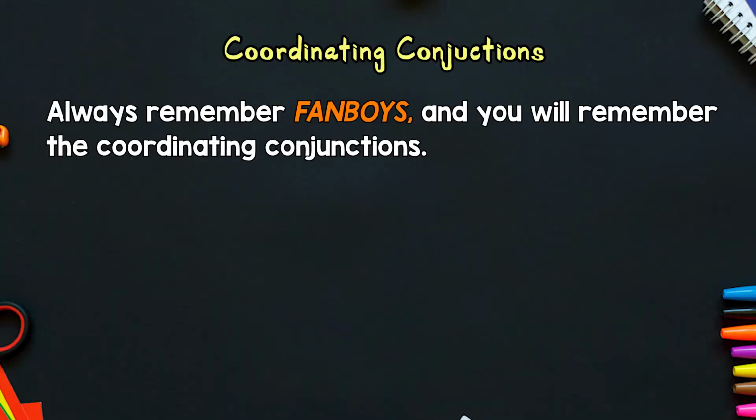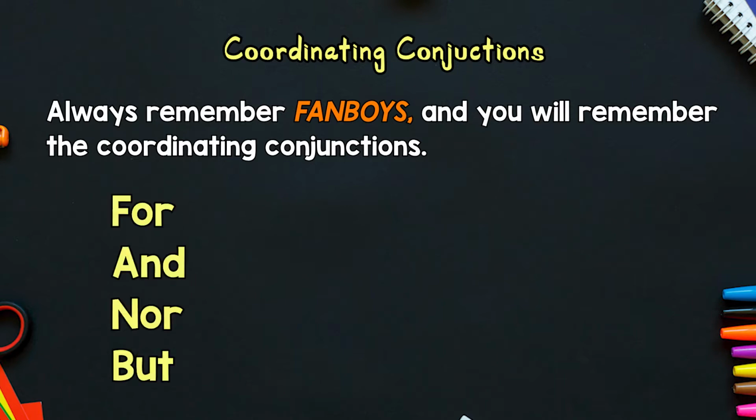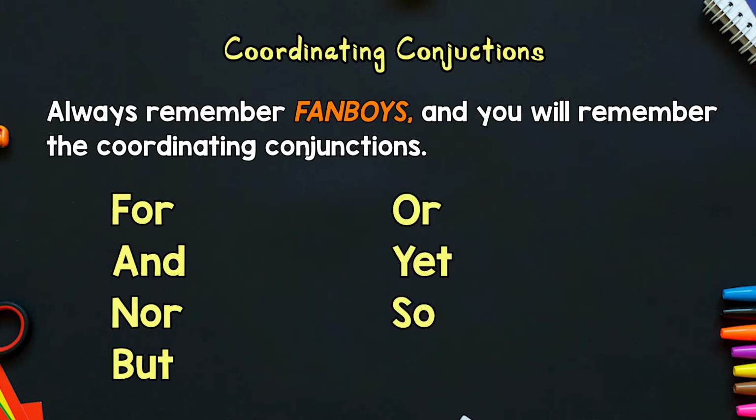So let's review. Always remember FANBOYS when you're thinking about coordinating conjunctions. FANBOYS. And you will remember those conjunctions. Those are for, and, nor, but, yet, and so. Let's say them again. For, and, nor, but, yet, so. And if you take the first letter from each of those, we will come up with FANBOYS, which is the acronym we use to remember that.